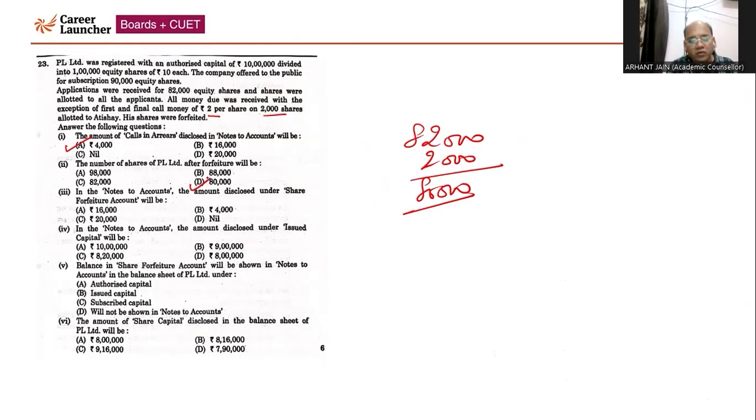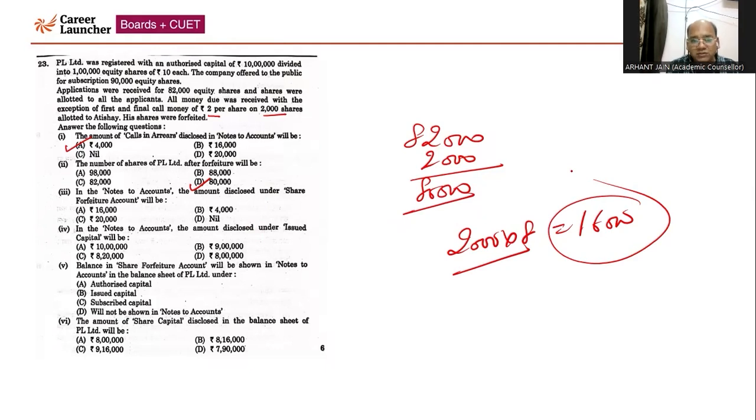Now, with respect to the notes to account, the amount disclosed under the share forfeiture account. So that will come 16,000, right? Now the question is how this will come. Under notes to account, share forfeiture account, they have not been reissued. The company has forfeited 2,000 multiplied by 8. So 8 multiplied by 2,000, that will come 16,000, lying in the forfeiture account. So that's why it will be option A.